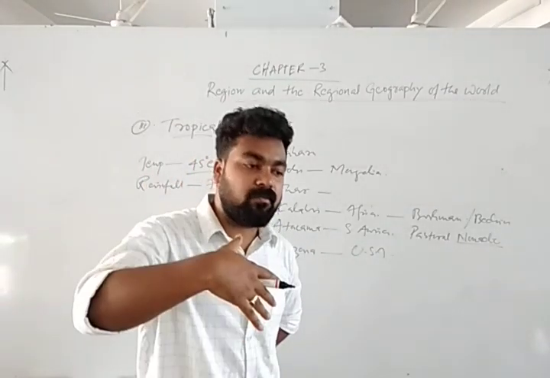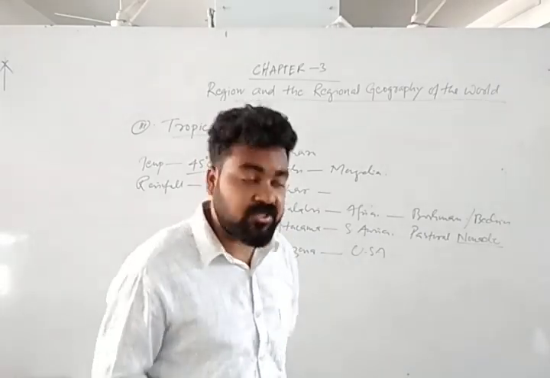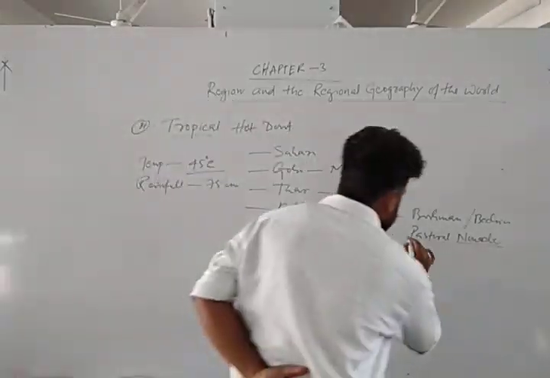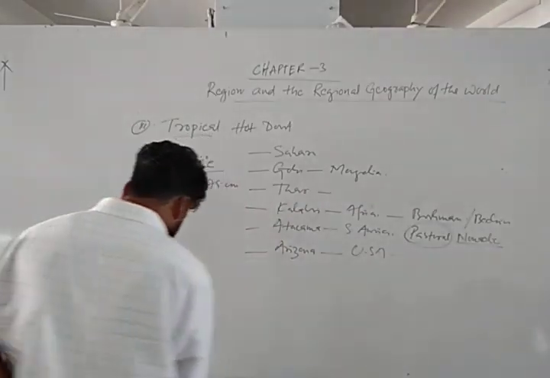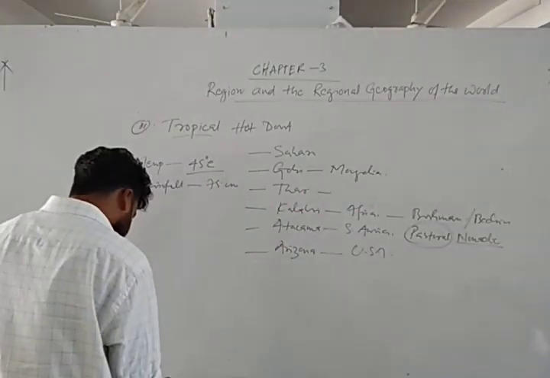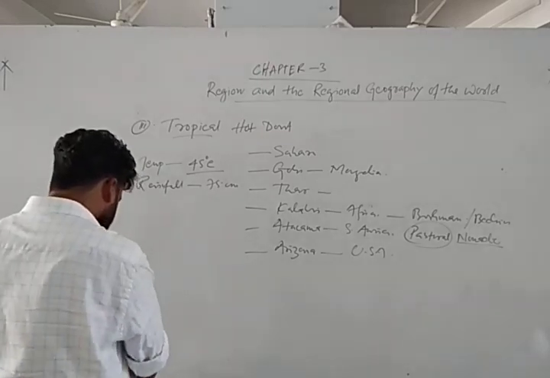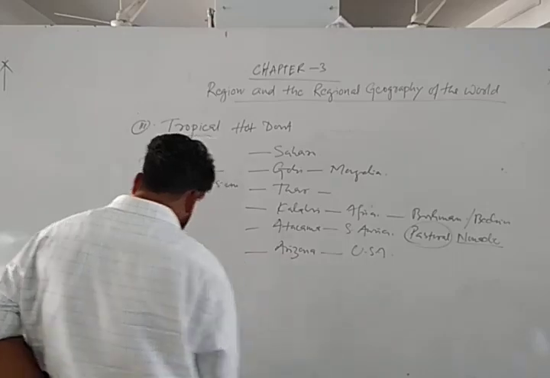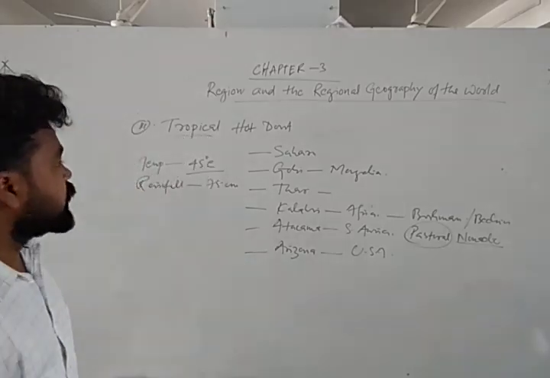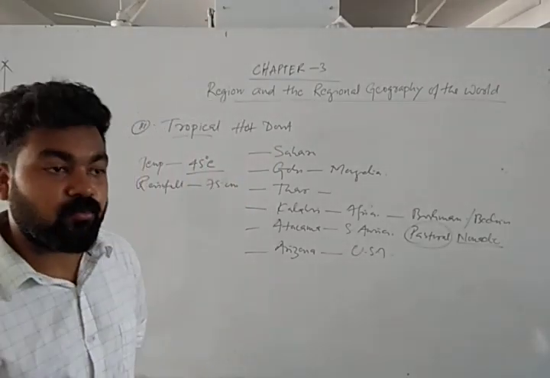That means they move from one region to another according to the change of season. These are called nomadic people. Related with pastoralism, that's why it is called pastoral nomadic. So these desert regions are completely different from the Mediterranean and the monsoon region.